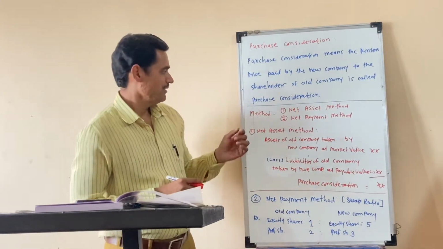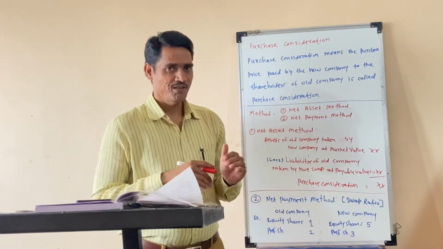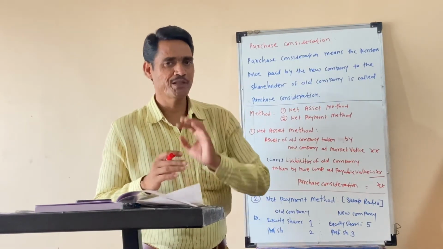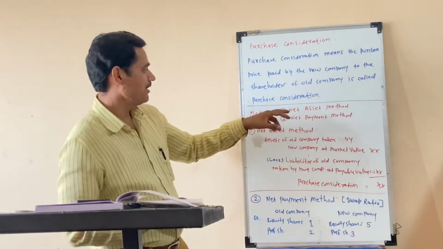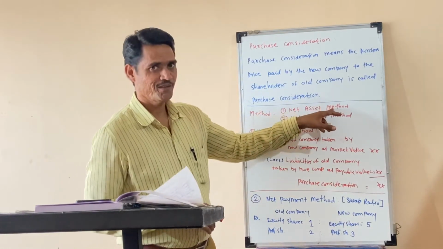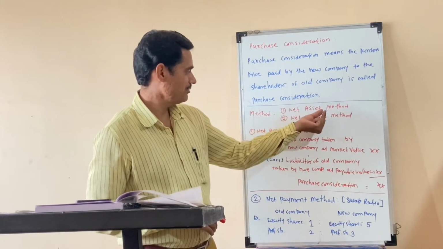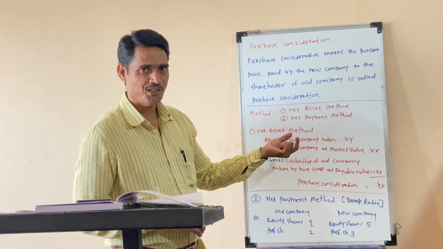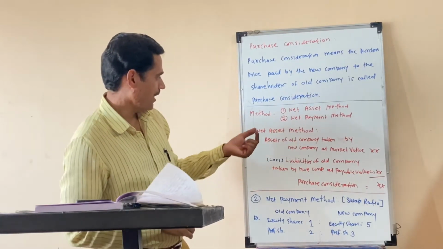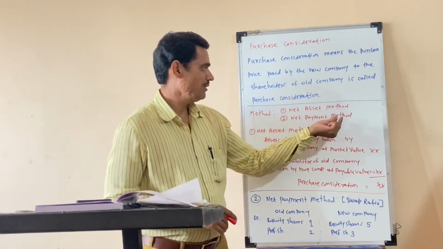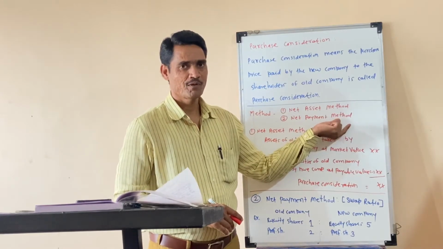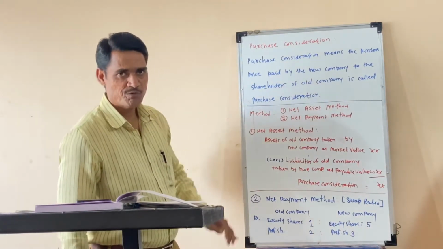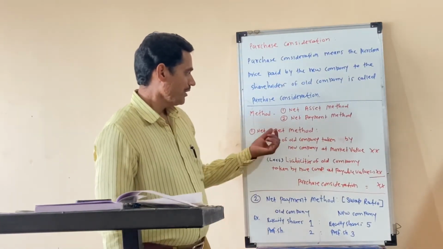The methods for amalgamation of companies: there are two specific methods. One is the net asset method, which we are going to learn in this chapter. It is given by the university for you. The next method is the net payment method. We take the net asset method, which is very important as per the syllabus.